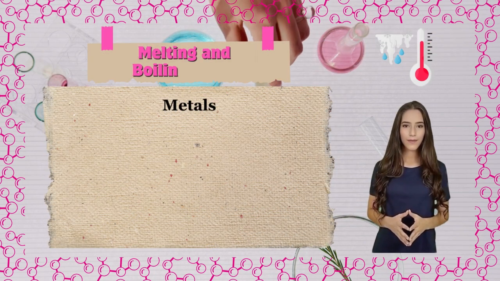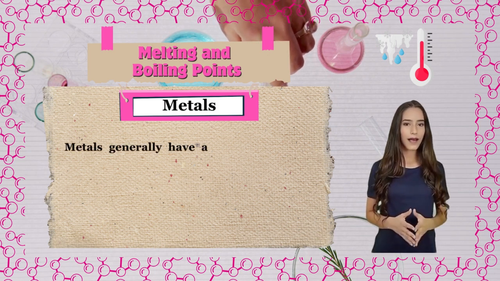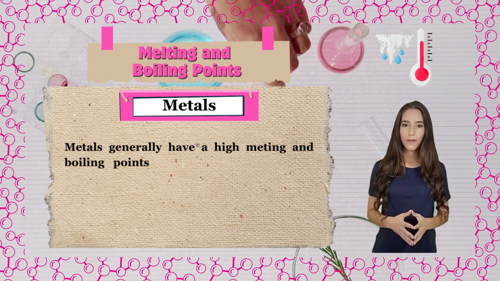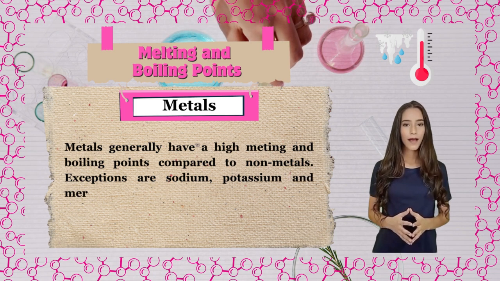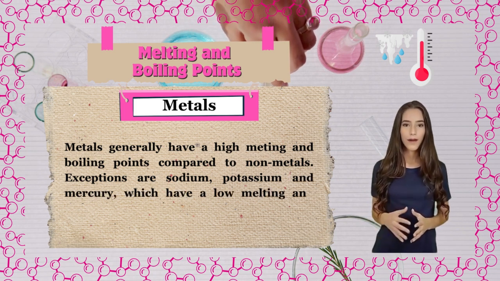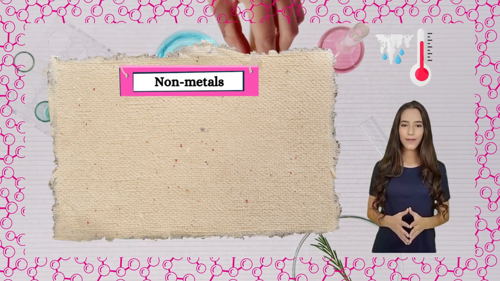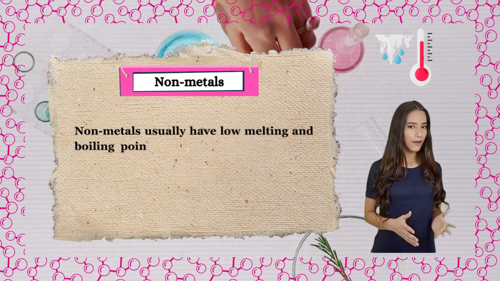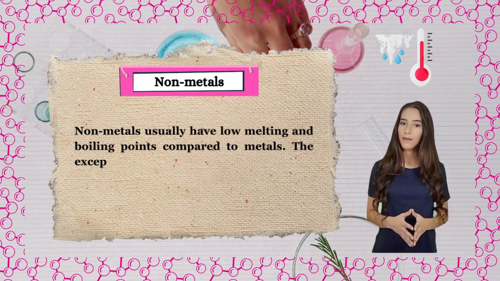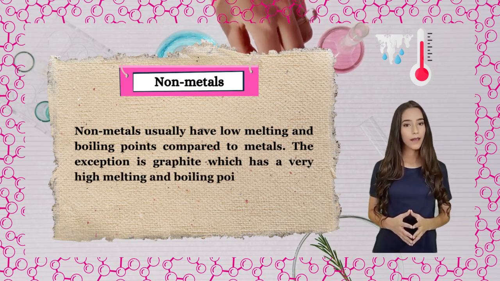Melting and boiling points. Metals. Metals generally have high melting and boiling points compared to non-metals. Exceptions are sodium, potassium and mercury, which have low melting and boiling points. Non-metals. Non-metals usually have low melting and boiling points compared to metals. The exception is graphite, which has very high melting and boiling points.